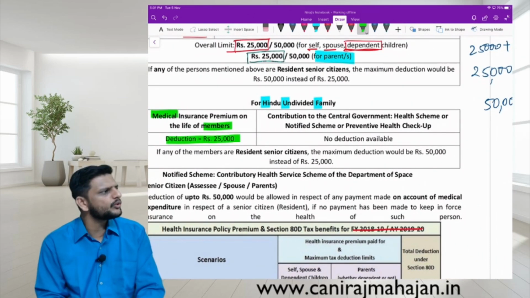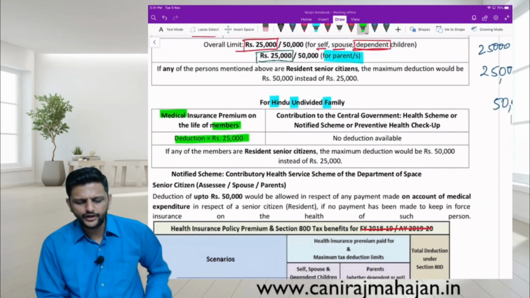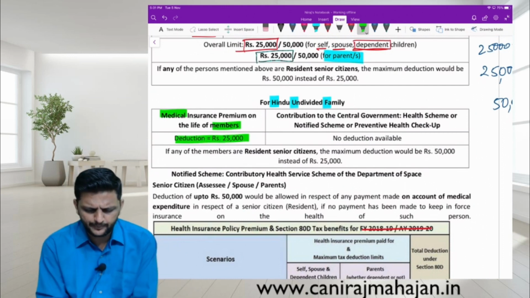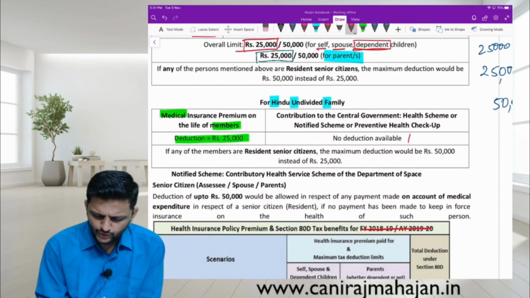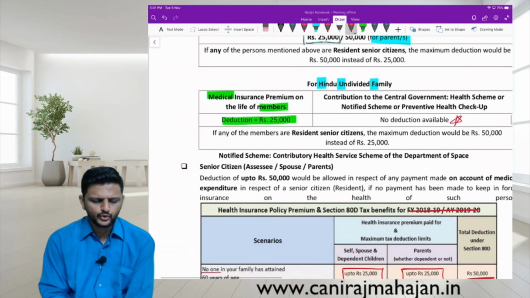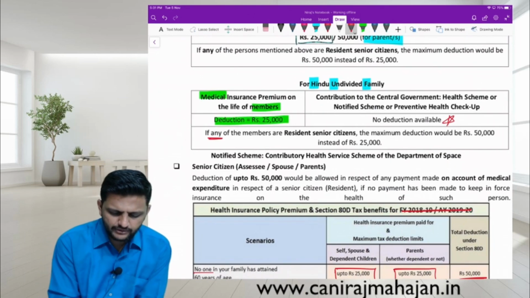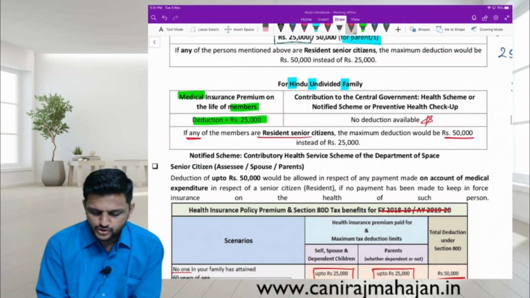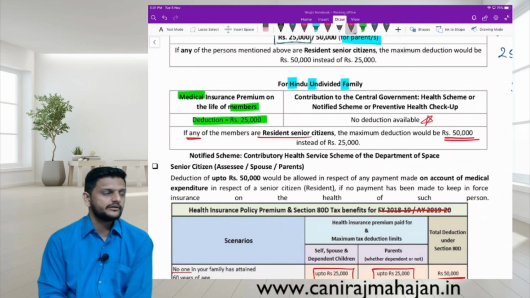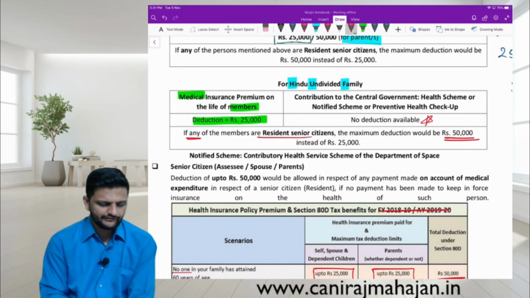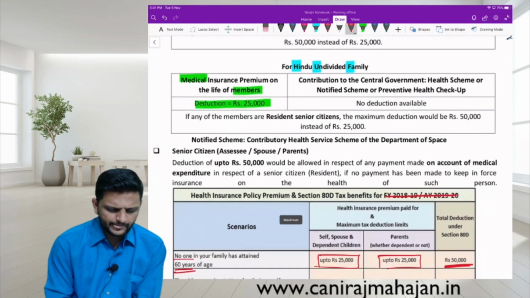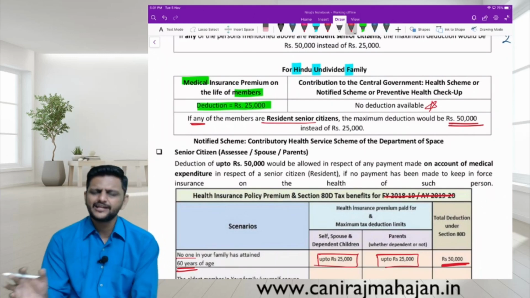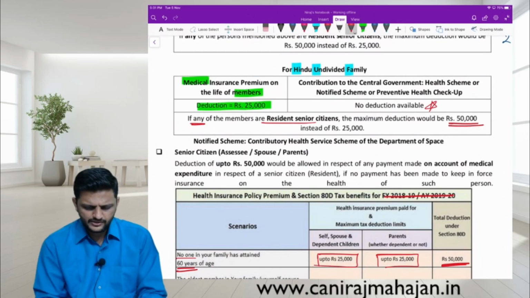The more you talk, the more time you are going to sit. Okay. Contribution to CGHS or a notified scheme, or preventive health checkup: important, no deduction is available to HUF. If any of the members is a resident senior citizen, the limit goes to 50,000. Member of what? HUF. Any member. Okay. Notified scheme means the contributory health service scheme of the Department of Space. There may be many notified schemes by the CG.